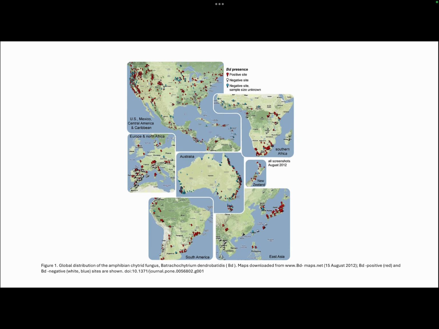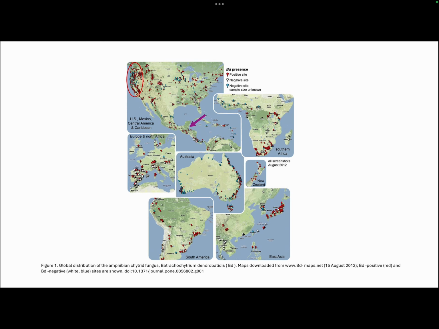So where has this had impact? We can see here in the Western Hemisphere, particularly North America, along the west coast, California especially has been severely impacted, as well as places like Oregon, Washington and Idaho. In the middle of the Western Hemisphere, the Yucatan Peninsula, Central America, and also parts of South America have tested positive for BD presence.